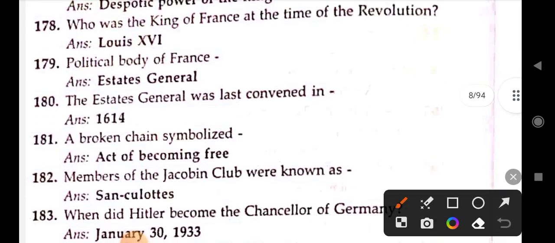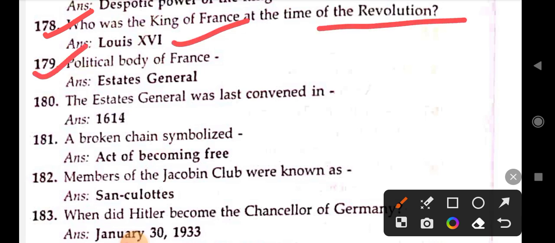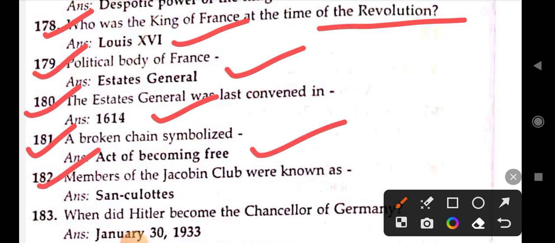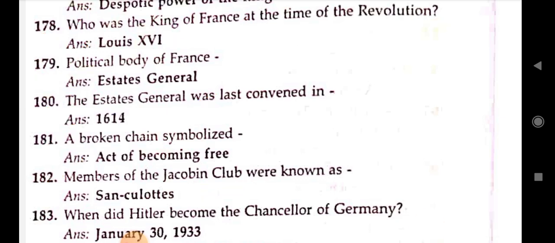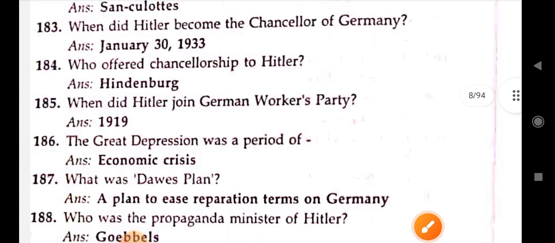Next, who was the king of France at the time of the Revolution? Louis XVI. Political body of France: Estates General. The Estates General was last convened in 1614. A broken chain symbolized the act of becoming free. Members of the Jacobin clubs were known as sans-culottes.